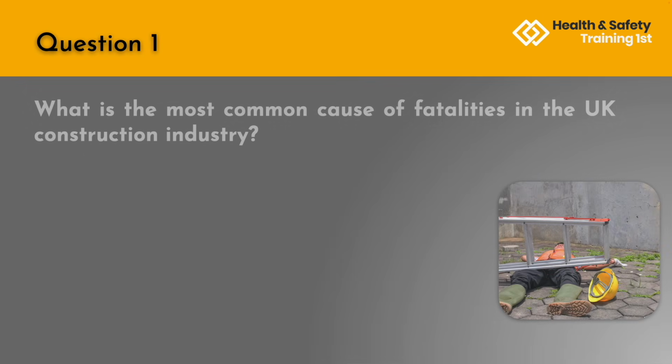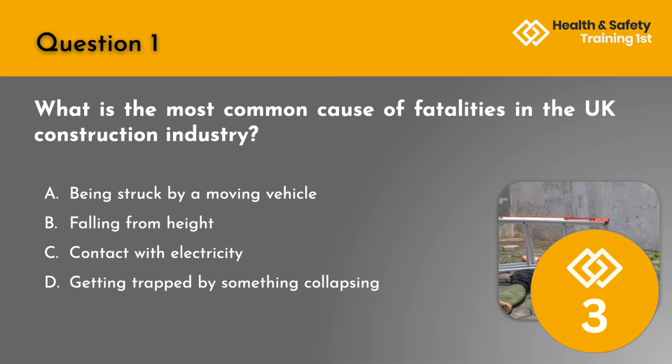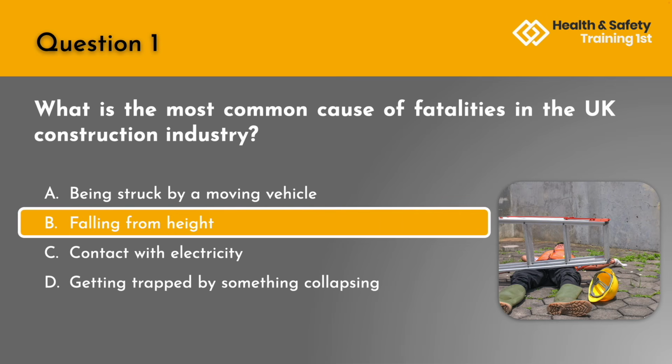Question 1. What is the most common cause of fatalities in the UK construction industry? A. Being struck by a moving vehicle, B. Falling from height, C. Contact with electricity, or D. Getting trapped by something collapsing. The correct answer is B. Falling from height.